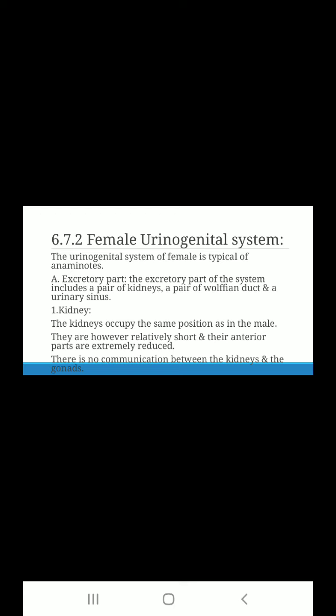First part is kidney. The kidney occupies the same position as in the male.